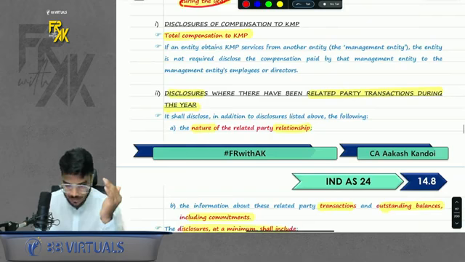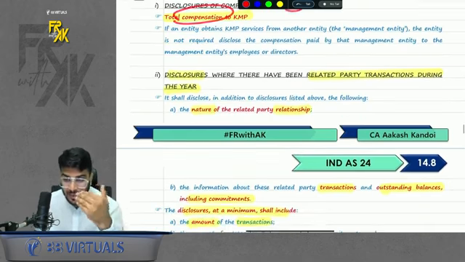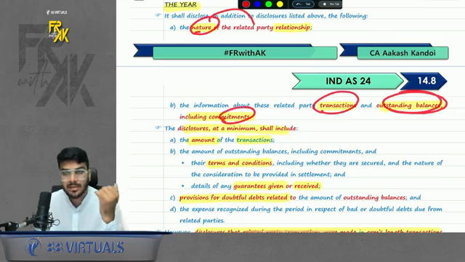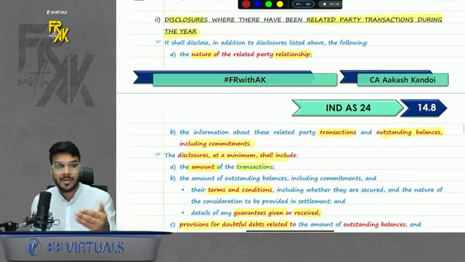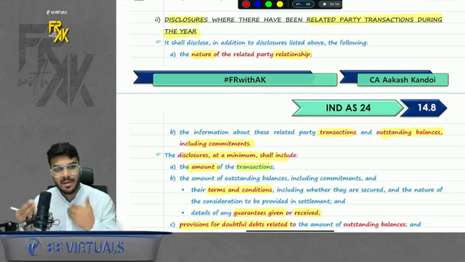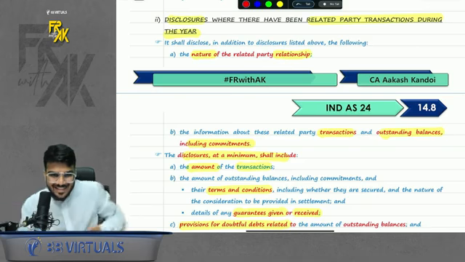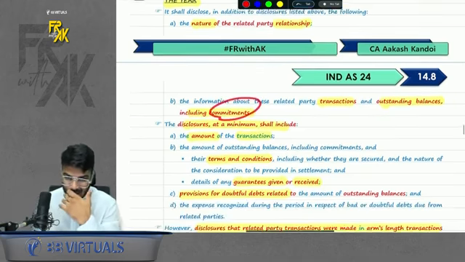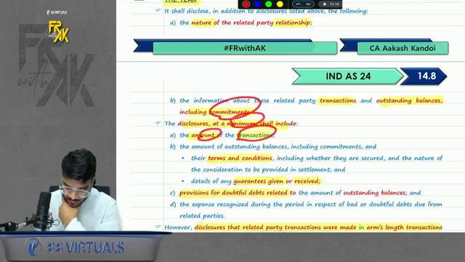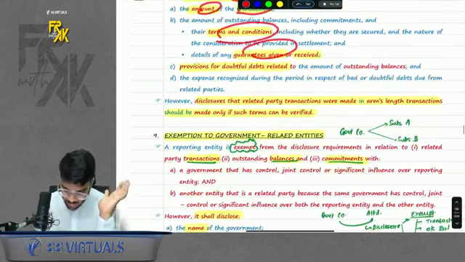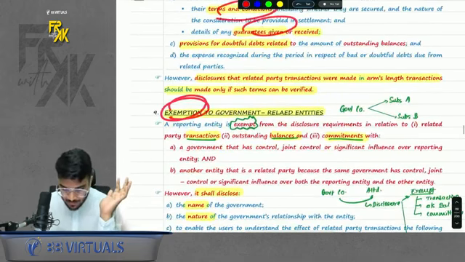What to disclose? In case of KMP, disclose the compensation. In case of other parties, disclose the nature of relationship, transactions, outstanding balances and commitments. So basically, I help you remember like this. Disclose the nature, husband, wife, girlfriend, boyfriend. Disclose the transaction, disclose the outstanding balance and disclose the commitments. Okay. Also disclose the amount of transaction, terms and conditions, guarantees given. Just remember the keywords given in red. Okay, that's it. Now, certain exemptions are available to government companies.